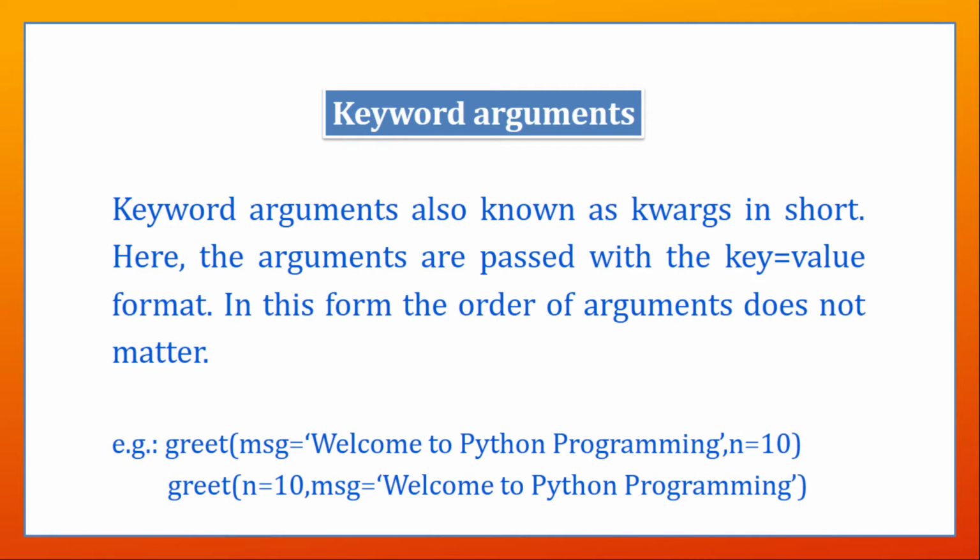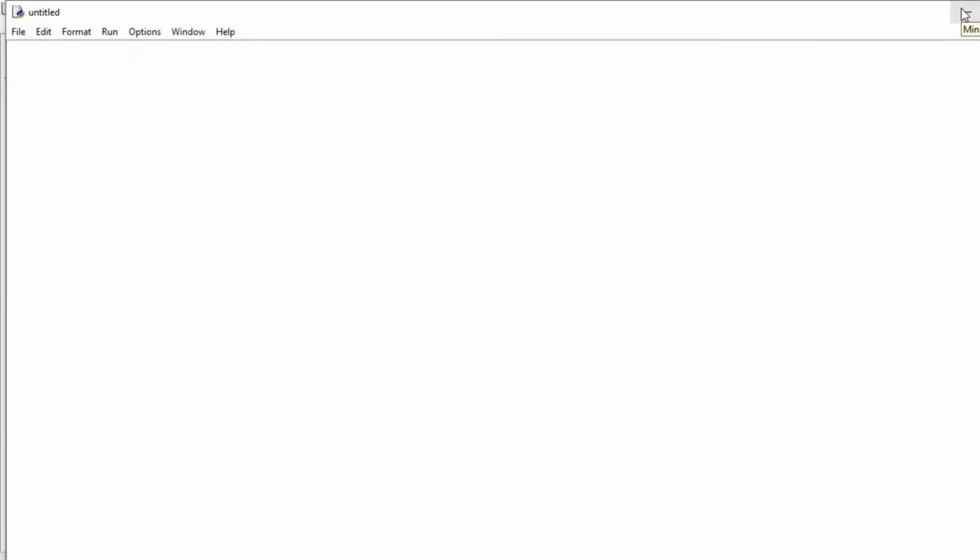The keyword arguments, also known as KWArgs in short, and values are passed in the form of key equal to value format. In this form, the order of arguments does not matter. Let us see this in example.